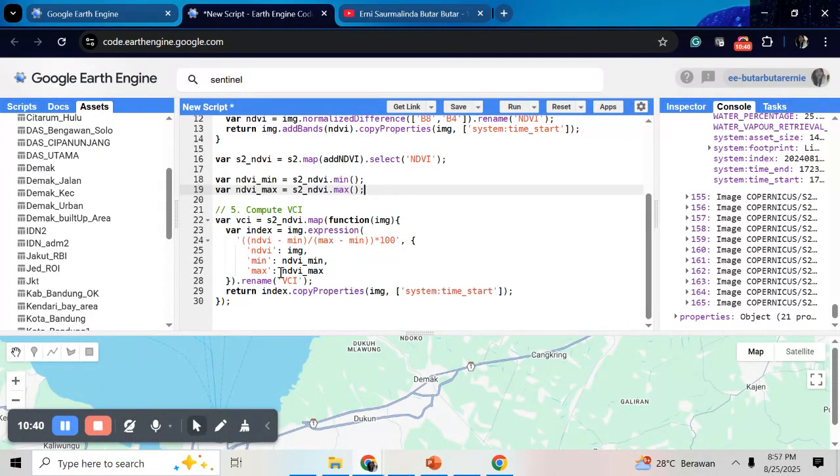And I will rename it with the name VCI, and copy the properties from this image, system time start.